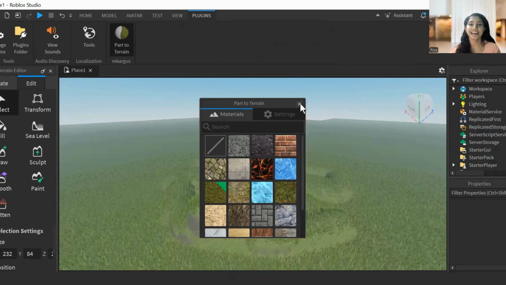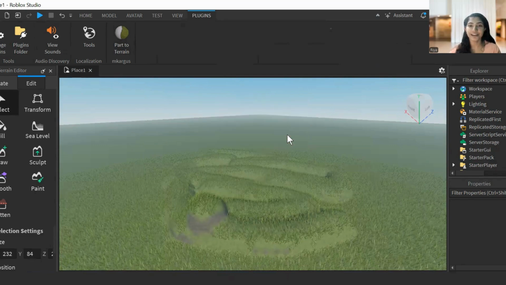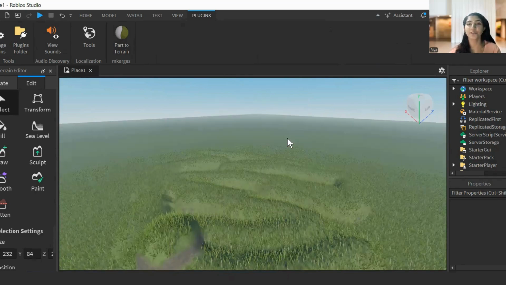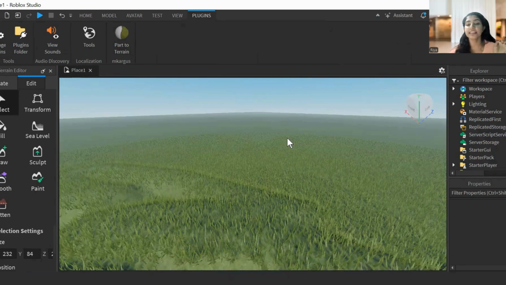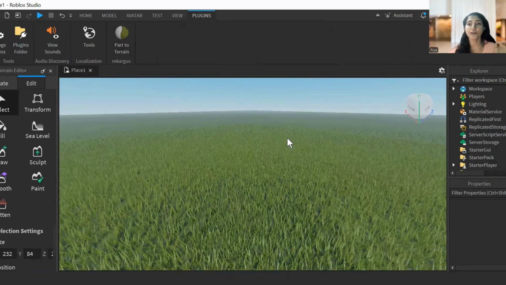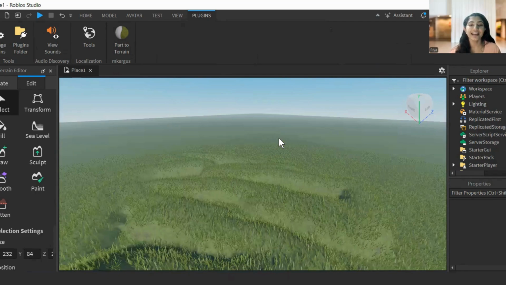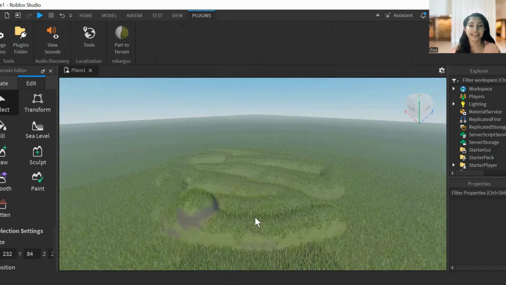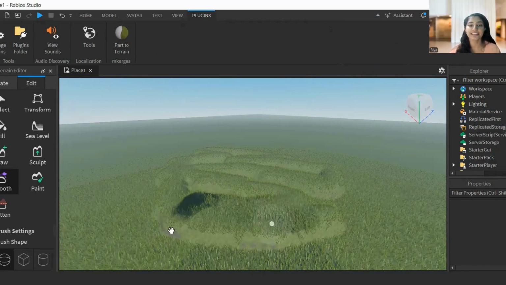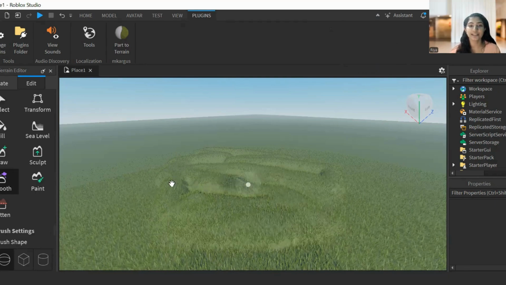See, it is quickly converted into a terrain, right? We don't want to waste time drawing, right? All the things are converted into terrain. See, it goes for an infinity, right? All right, then. Now you can see as I draw, these green leaf, I mean, the grasses are popping up, right? So I'm going to smoothen it. Did you see a smoothen tool over here? Let's click on that and you can smoothen it like this. Okay, see, amazing, right? It is smoothening up. Just like that, you can smoothen it.